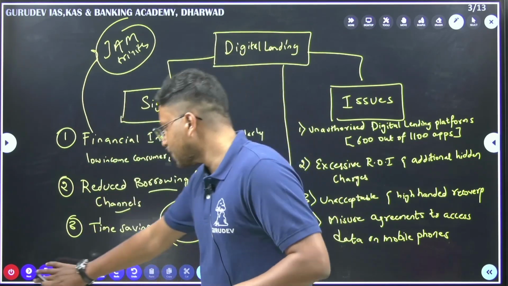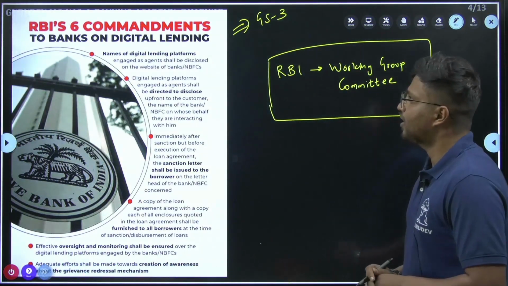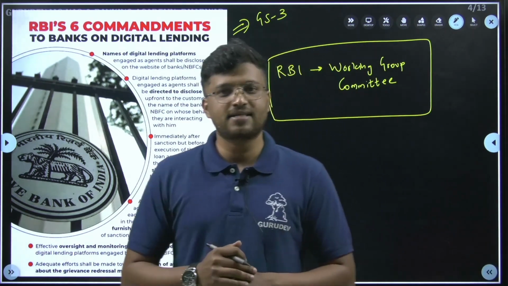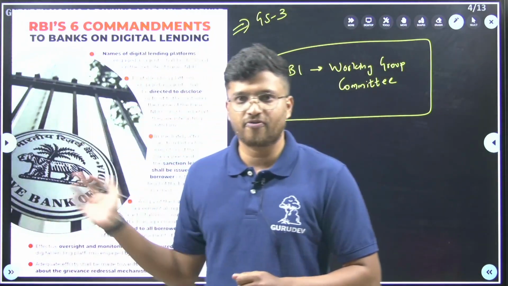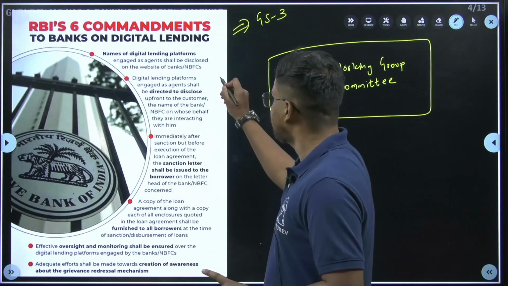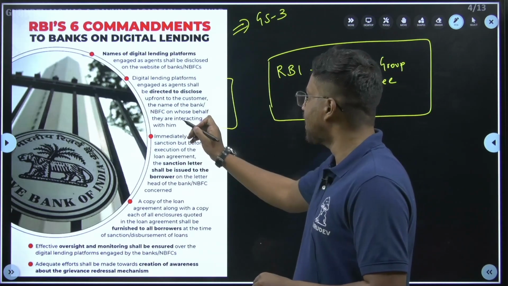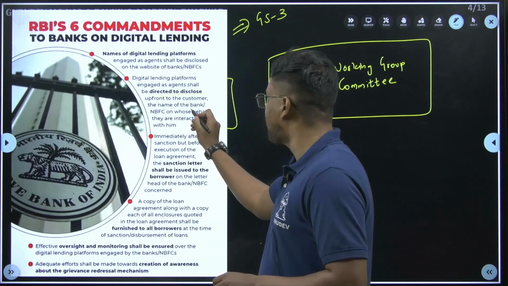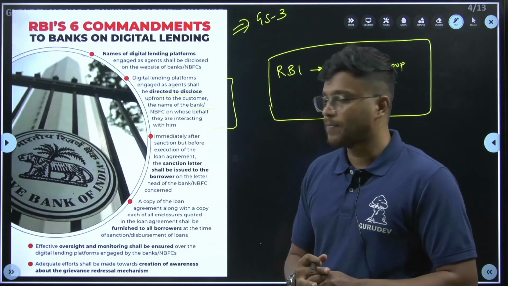So what is the RBI doing here? The RBI has formed a working group. It was formed last year only and the report has been submitted. The working group has given some recommendations. One of the important recommendations is that the digital lending platforms engaged as agents shall be directed to disclose upfront to the customers the names of the banks and NBFCs on whose behalf they are interacting with them.